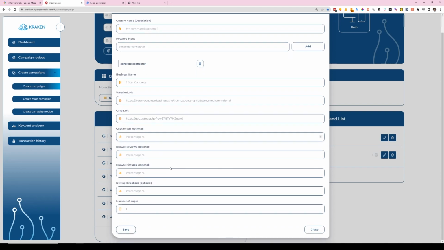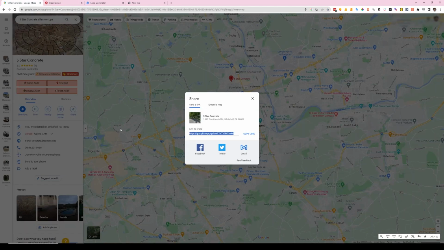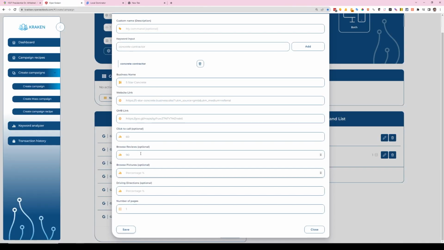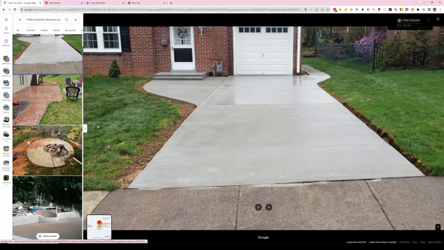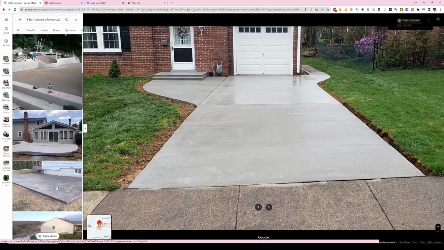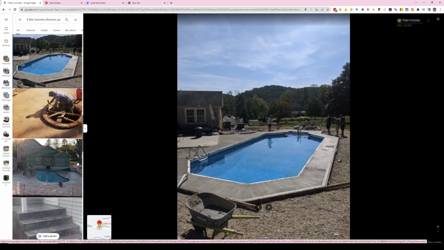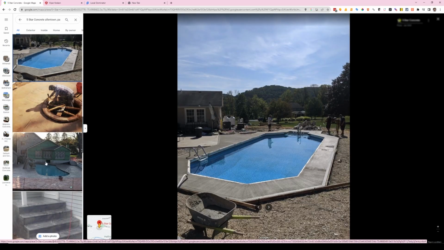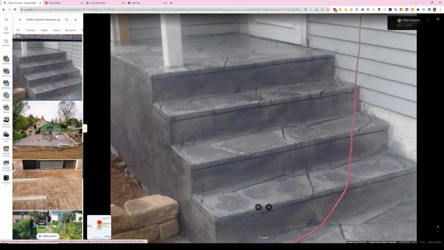Click to call. 60. Browse reviews. That one's usually pretty high. I'll do 90 on that. Browse pictures. So it looks like they do stamped concrete. So there is a design aspect to it. It's not just driveways. I know that they have some of those on here. So and concrete for a pool, concrete stamped concrete steps.